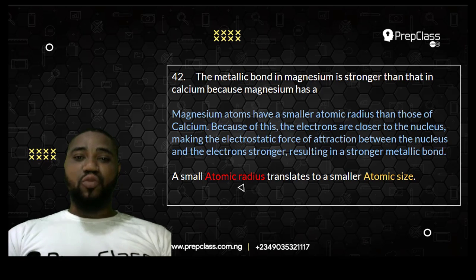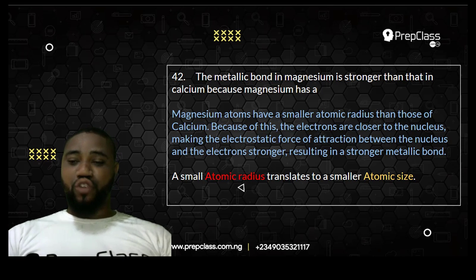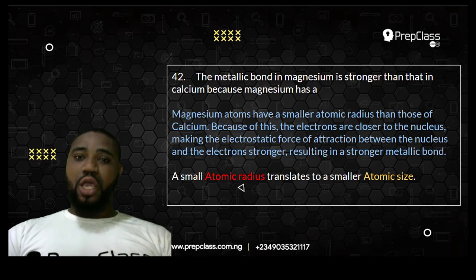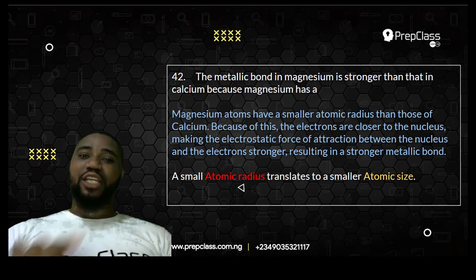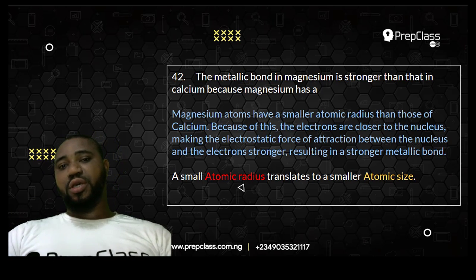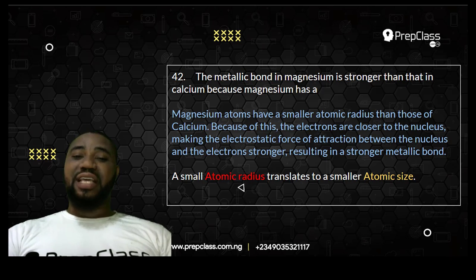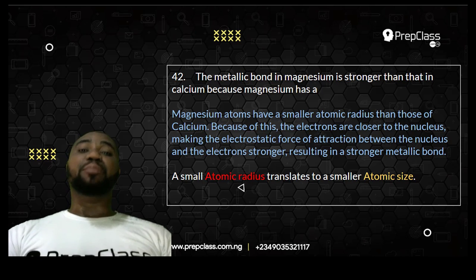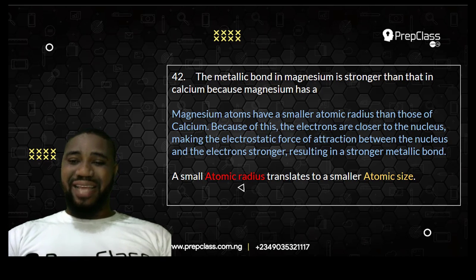And because the shell is smaller, remember that the atom's center is the nucleus and electrons revolve in shells. So now, because the atom as a whole is smaller due to the smaller radius, it will make the electrons in the shell become closer to the center where the nucleus is. So there will be a strong electrostatic force of attraction between the protons in the nucleus and the electrons.